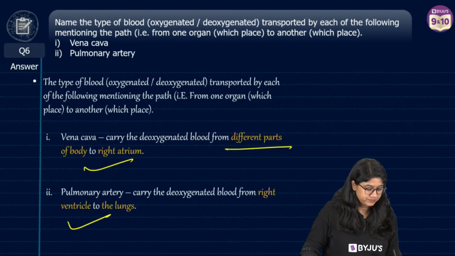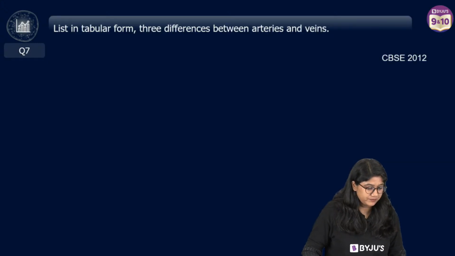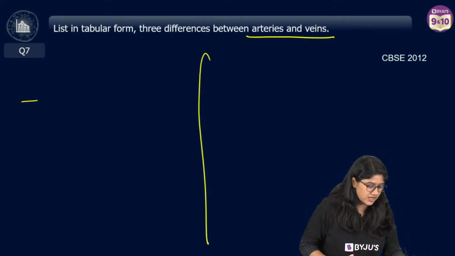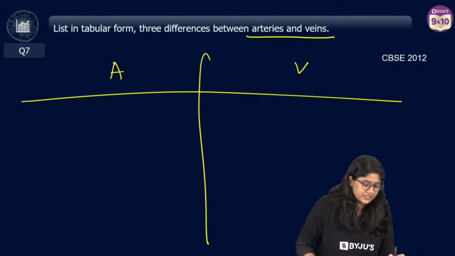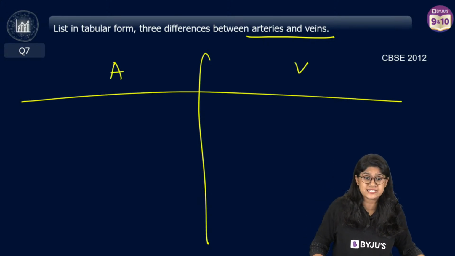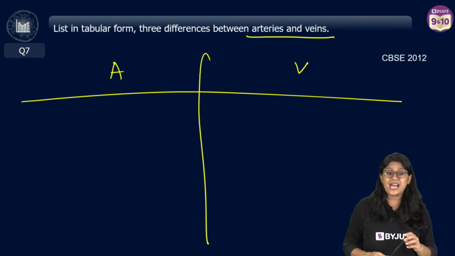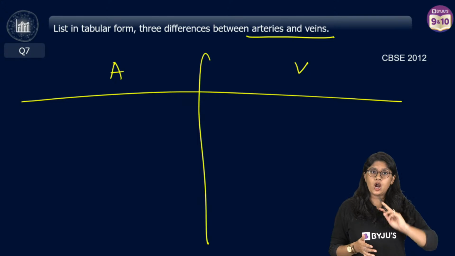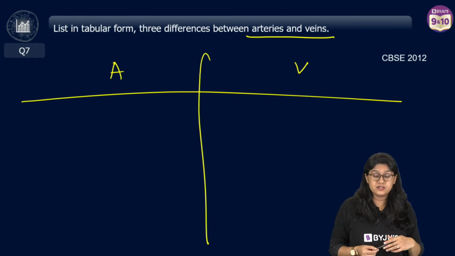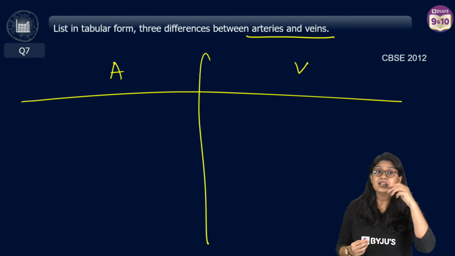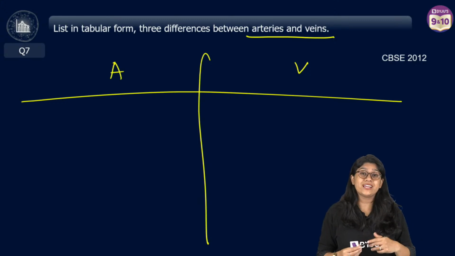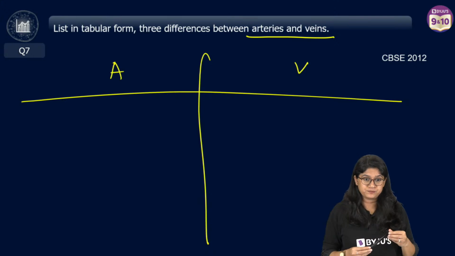Okay, chaliye. Everyone, question number 7. List in the tabular form 3 differences between arteries and veins. All of you tell me, I'll write over here. Chaliye, jaldi say A and V. What is the difference between arteries and veins? Ma'am, do we have to make diagrams as shown in the NCERT? Aditi, hopefully CBSE will not be asking us to draw the diagrams. They have stopped asking the draw the diagrams question for few years. So you might not get drawing wala part in the examination.